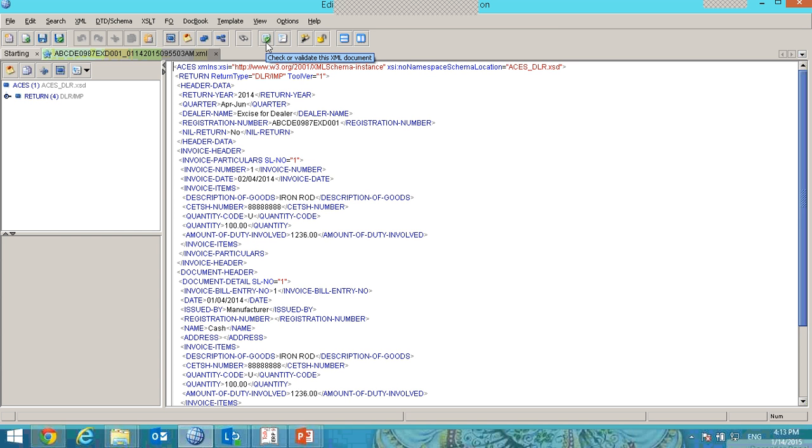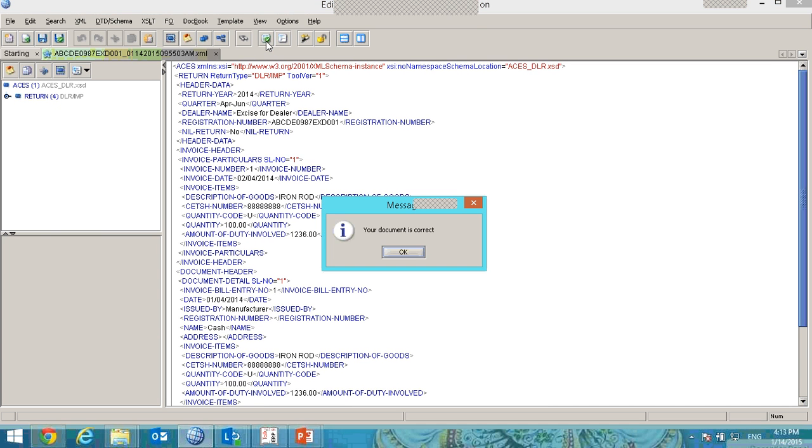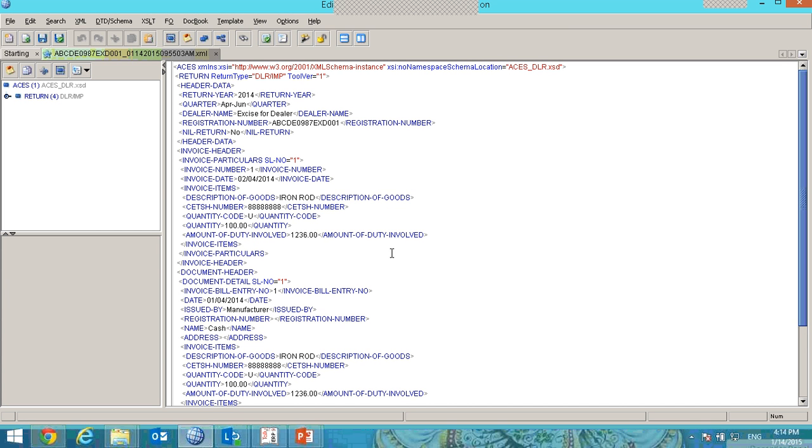This option is used to validate. This is check or validate XML document. Once I click on this option, it will give the message your document is correct in case there are no errors in the exported XML. If there are errors in the exported XML, it will give the message as to which line there is an error and the specific changes can be done.